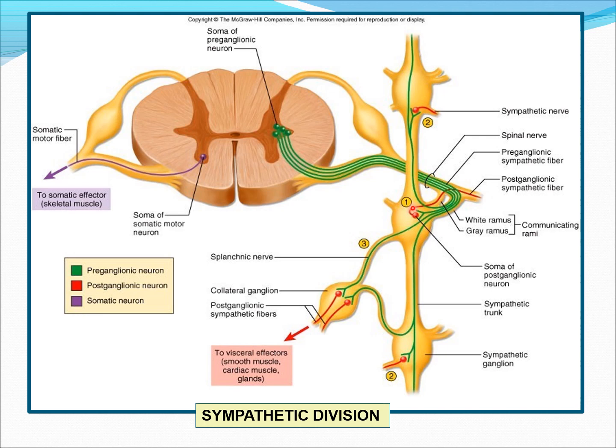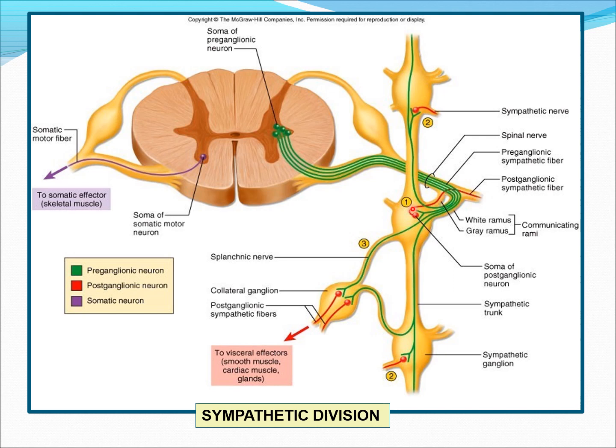This red color is the postganglionic neuron. It can synapse or connect here. It can end here and another neuron starts here, or it can synapse here and the postganglionic fiber starts here, and it goes to the concerned target organ. That is one mechanism. The preganglionic fiber starts in the lateral horn. It can synapse in the first ganglion, the first ganglion it meets. It can synapse there, then the postganglionic fiber starts. This red color is the postganglionic fiber because it is unmyelinated, that is given in red color. It goes to the concerned target organ.